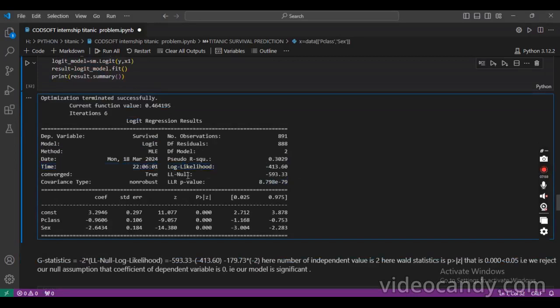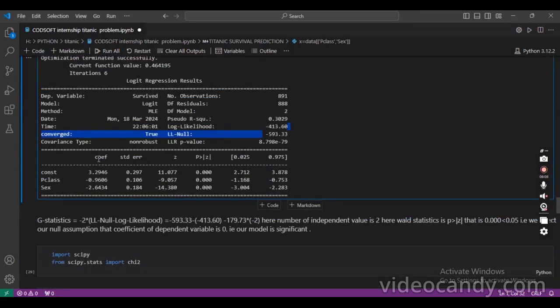The constant coefficient is 3.2946, and the Pclass and Sex coefficients are negative. All p-values are less than or equal to 0.05, so we reject the null hypothesis that the coefficient of the independent variable is 0, which means our model is significant.